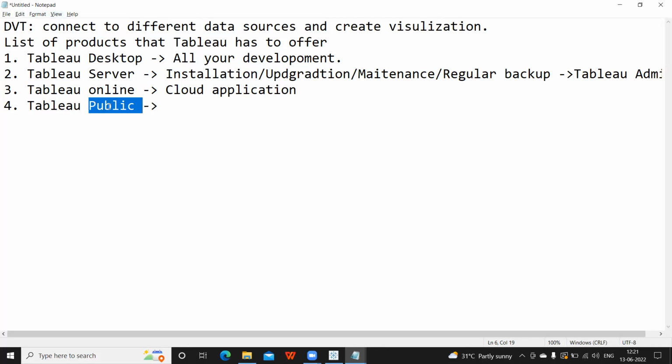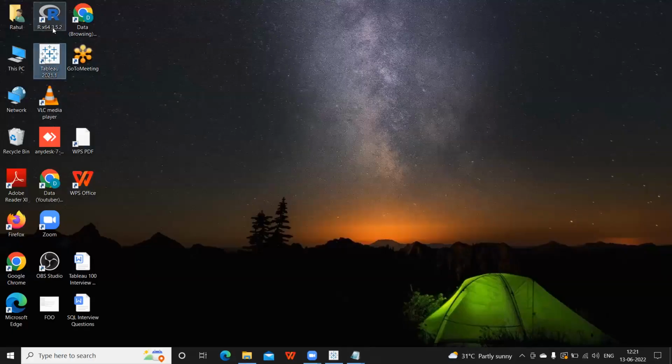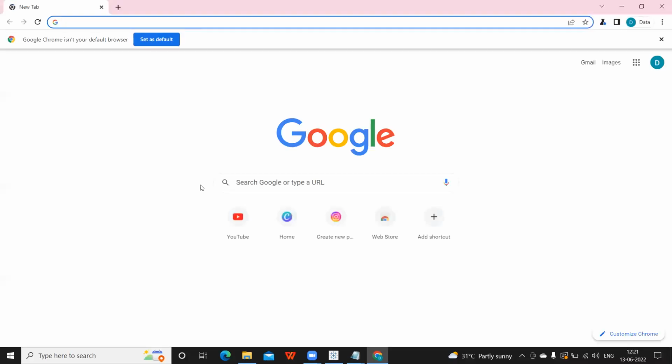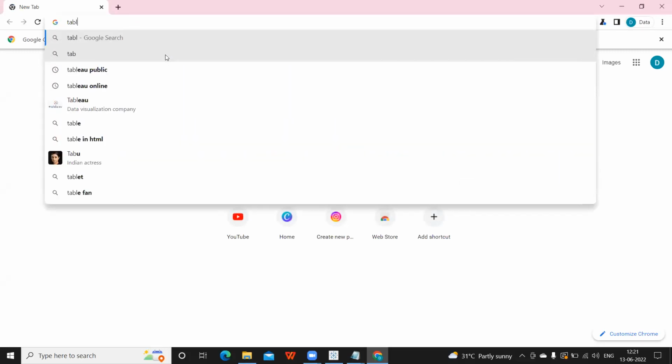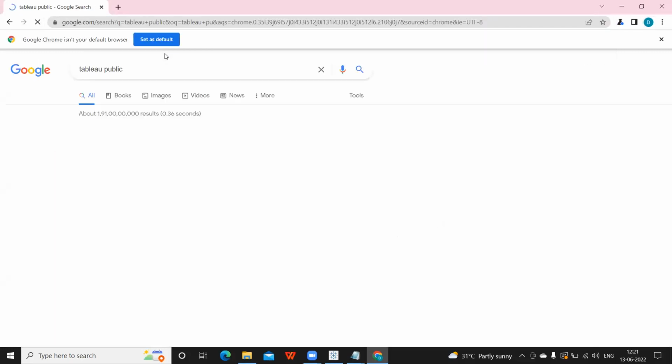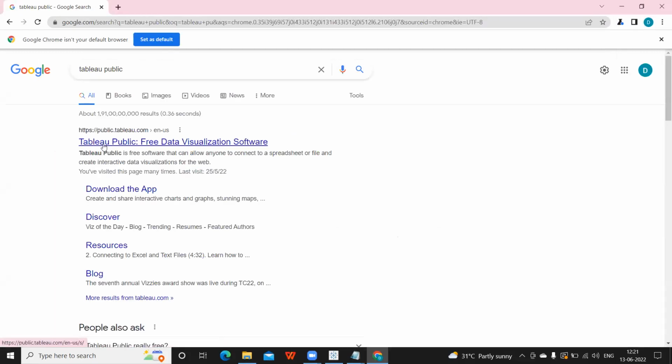In this, it is recommended that if you are creating a report on a generic data set, then you can publish it to your Tableau profile. Or before saving that report to your public profile, you can get confirmation from your manager if it is okay to publish it to Tableau Public, and then you can showcase. So this is the location here.